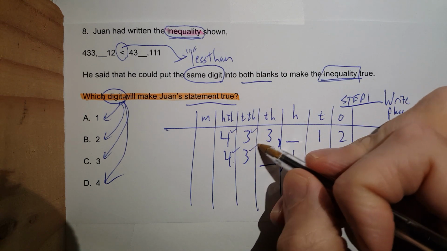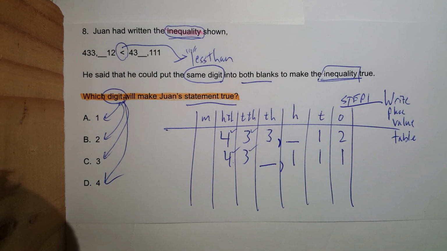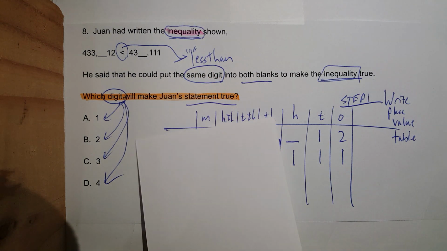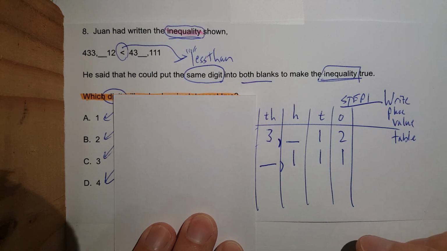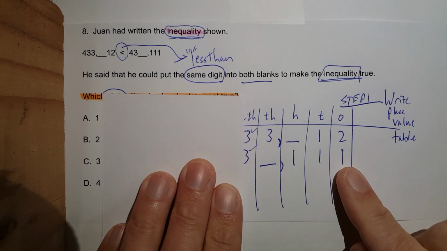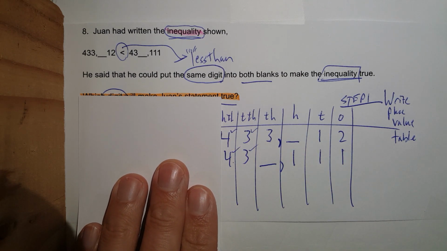Notice how 3 and 3 are exactly the same. So you can take away those two numbers, and here's your problem now. Not that they don't matter, but they kind of don't as of now. Now you are just looking at these. Notice how those are the same and those are the same.